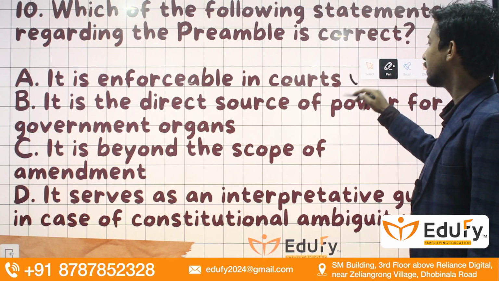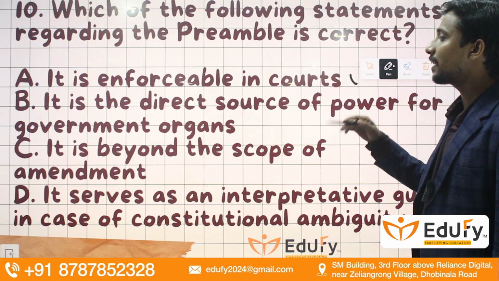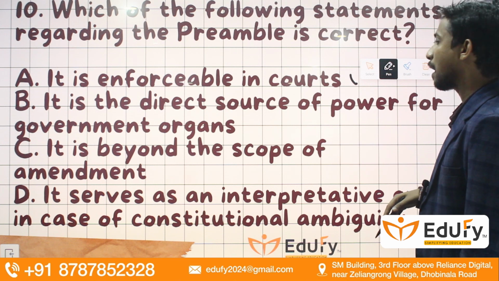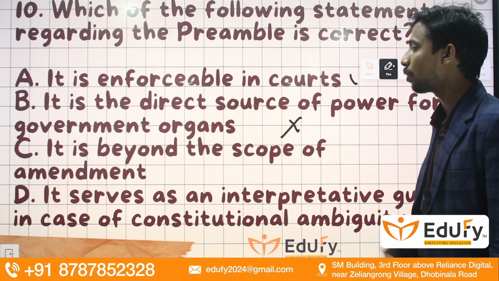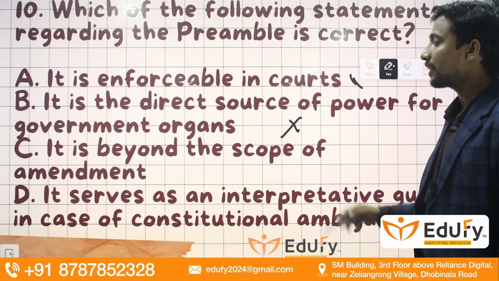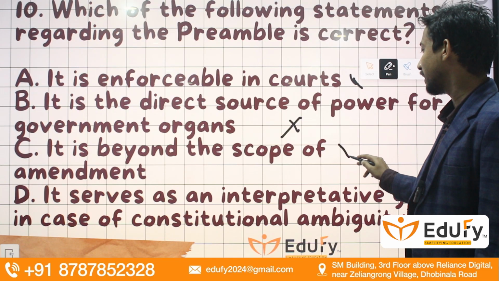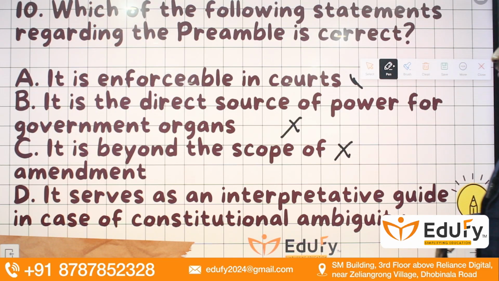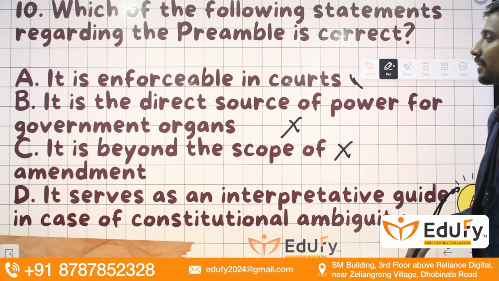Moving towards the next question, we have: which one of the following statements regarding the preamble is correct? Is it enforceable in courts? No. Is it the direct source of power for the government organs? No. Then comes, it is beyond the scope of amendment? No. It serves as an interpretive guide in case of constitutional ambiguity. This is the correct option.